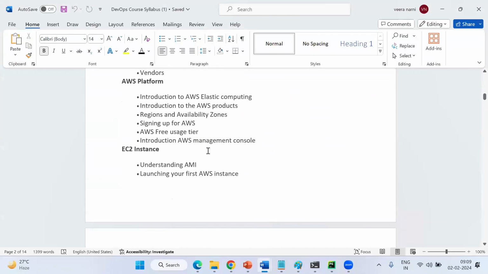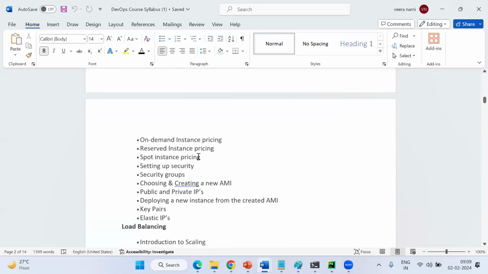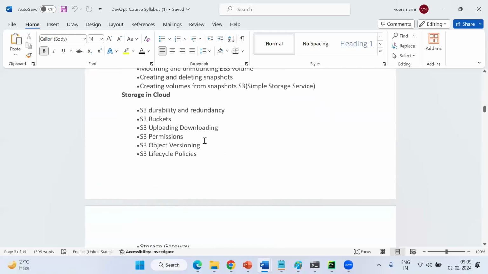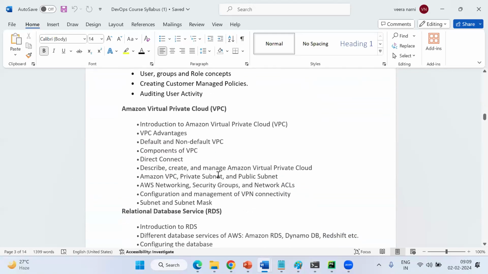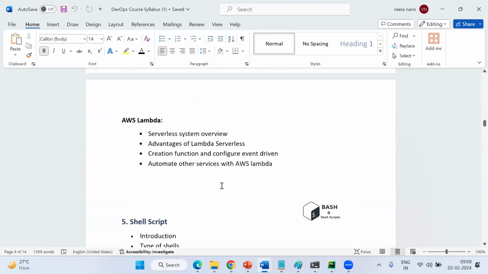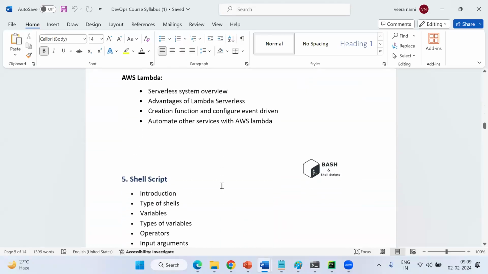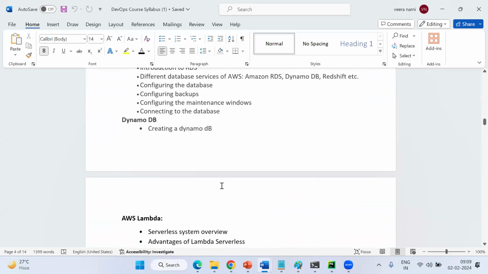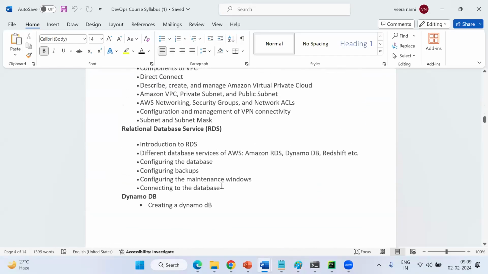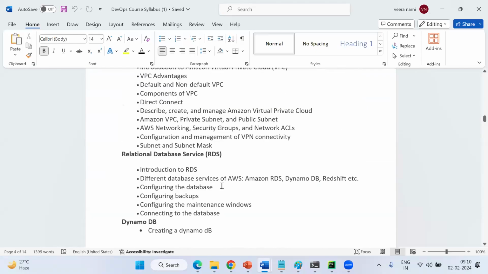Then the cloud AWS platform: EC2, load balancer and auto scaling, Elastic Block Storage, S3 bucket, IAM, VPC, custom network creation, RDS, DynamoDB, AWS Lambda. These come under AWS. With this content, you can apply for an AWS engineer role directly. You need to do some hard work for 30 days if you want to apply for an AWS role only. And you can manage a DevOps plus AWS role with this content.